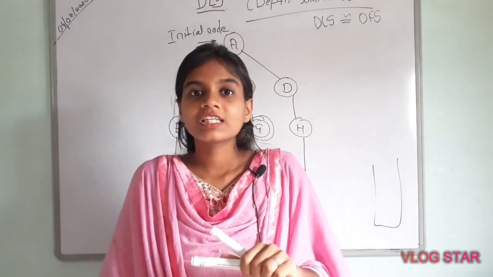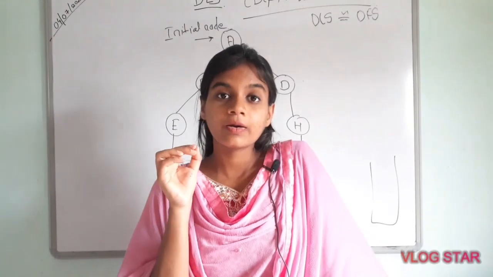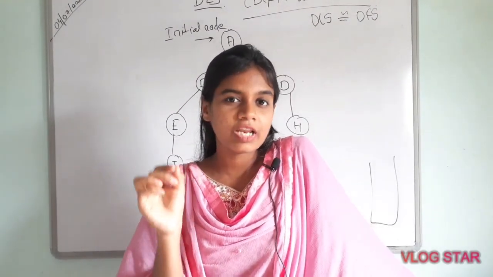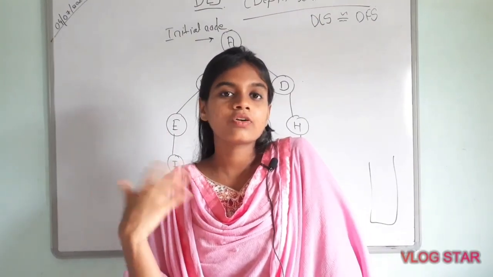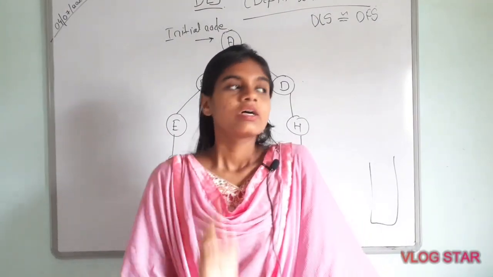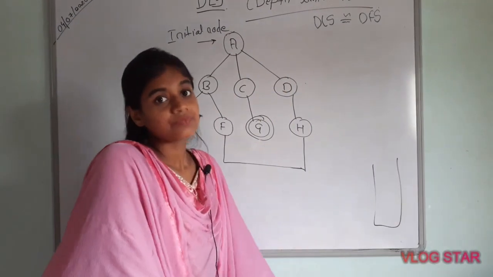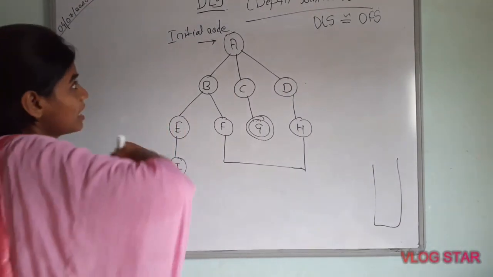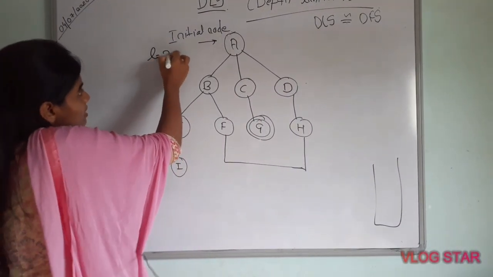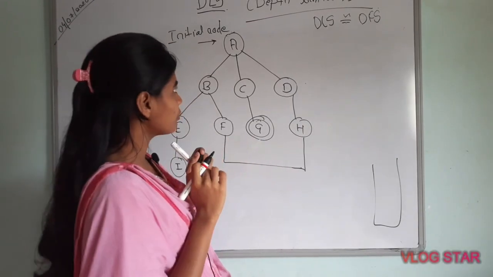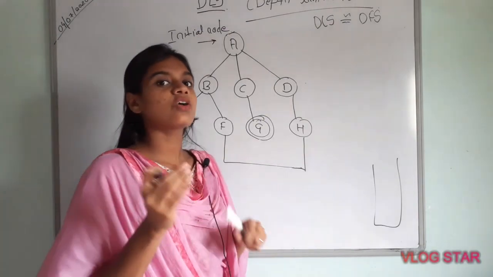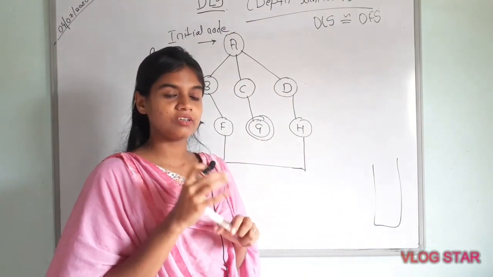Depth limited search means we use a predetermined limit. Specific limits are given, and within that limit only we can traverse a tree. We can't overcome that limit. That's why DLS is present. Here in this graph the limit is given as 2 and our goal node is G. Now we will see whether the goal node is present within the given limit.